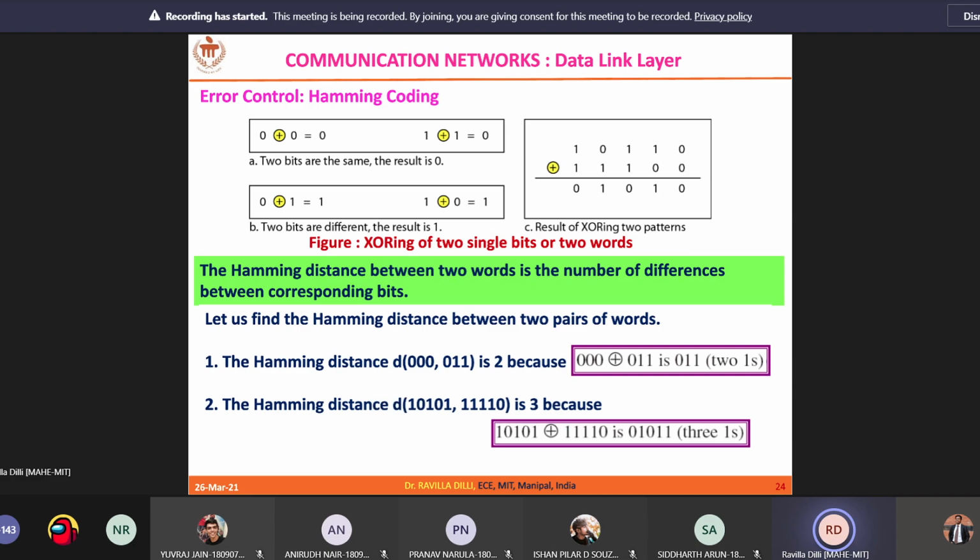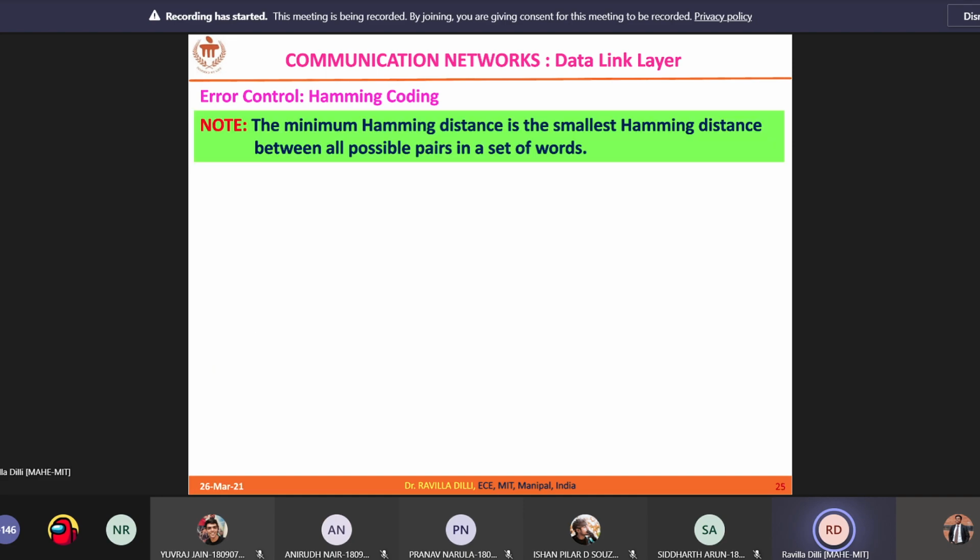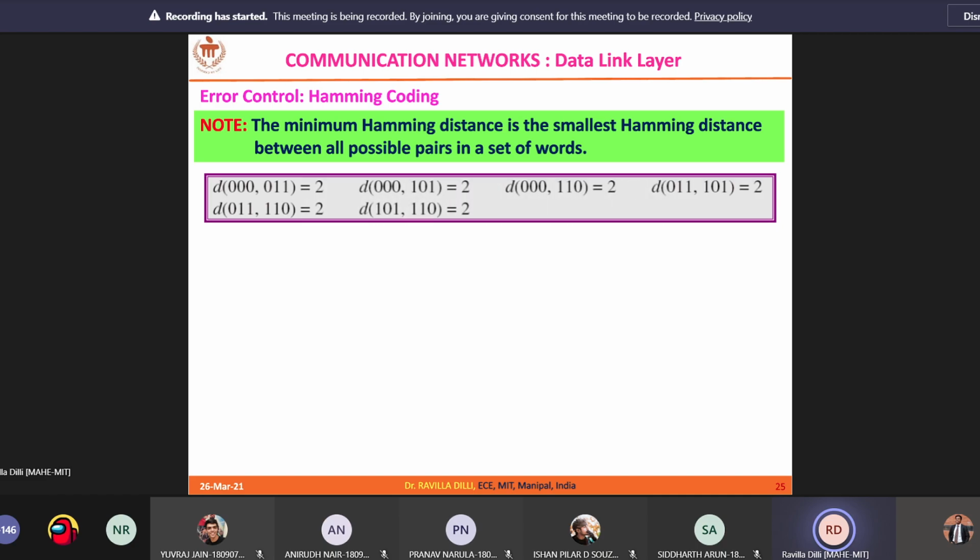You can see here 10101 is one code word, and 11110 is another code word. If you perform the XOR operation, the result is 01011. The number of ones is 3, so the Hamming distance is 3. So in simple terms, the Hamming distance is the number of ones in the result of the XOR operation of two given code words. You can see the pairs of possible code words are XORed, and the number of ones in the result is the Hamming distance.